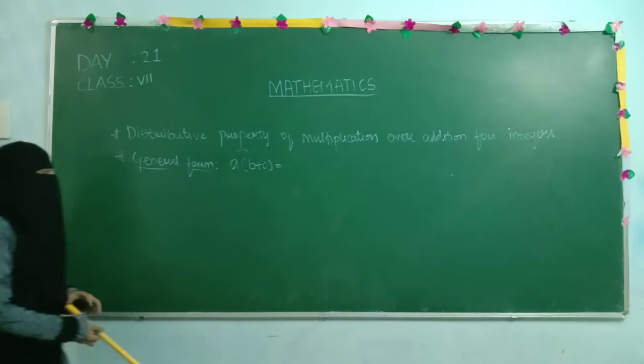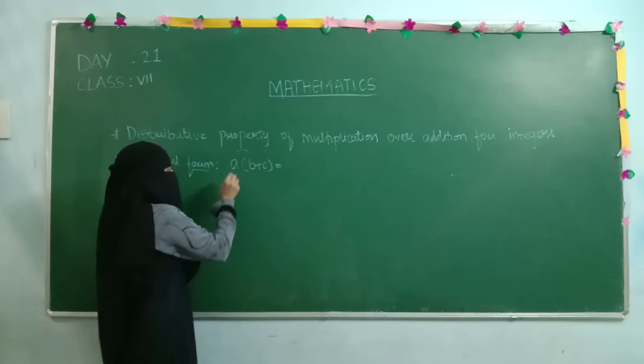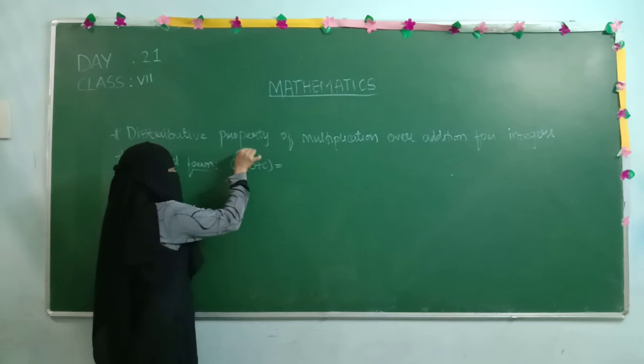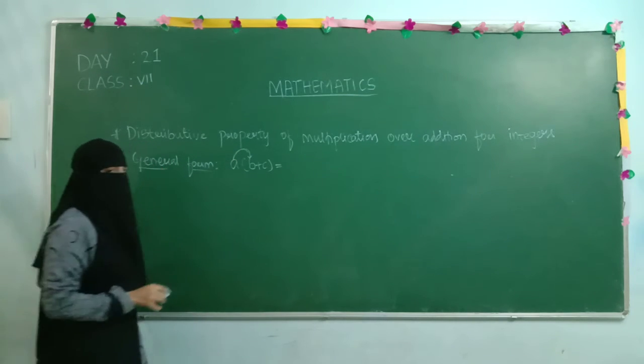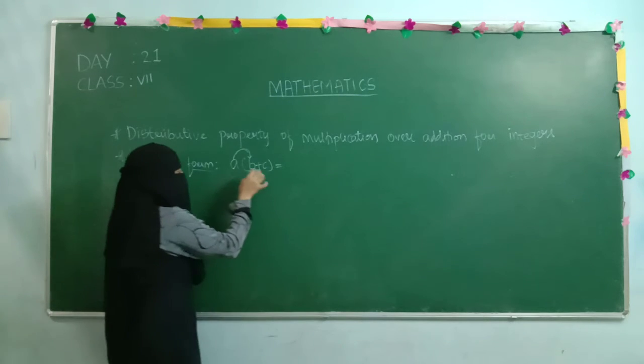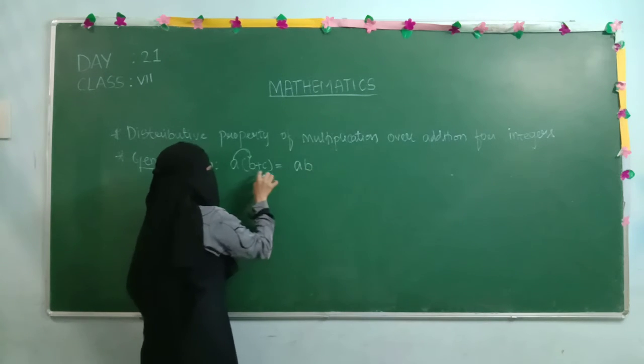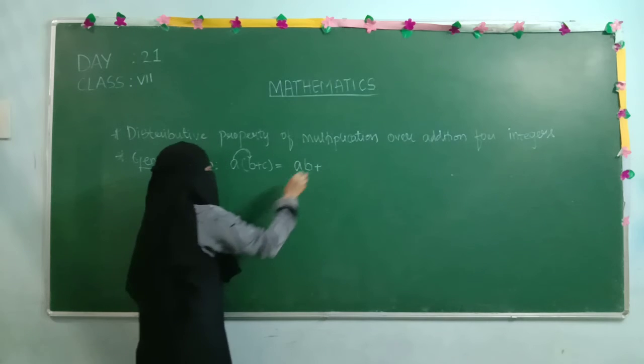So what we are giving and how we are giving: this is A, we are giving to B. So A into B, then after that we have this plus sign, so I will write here plus.